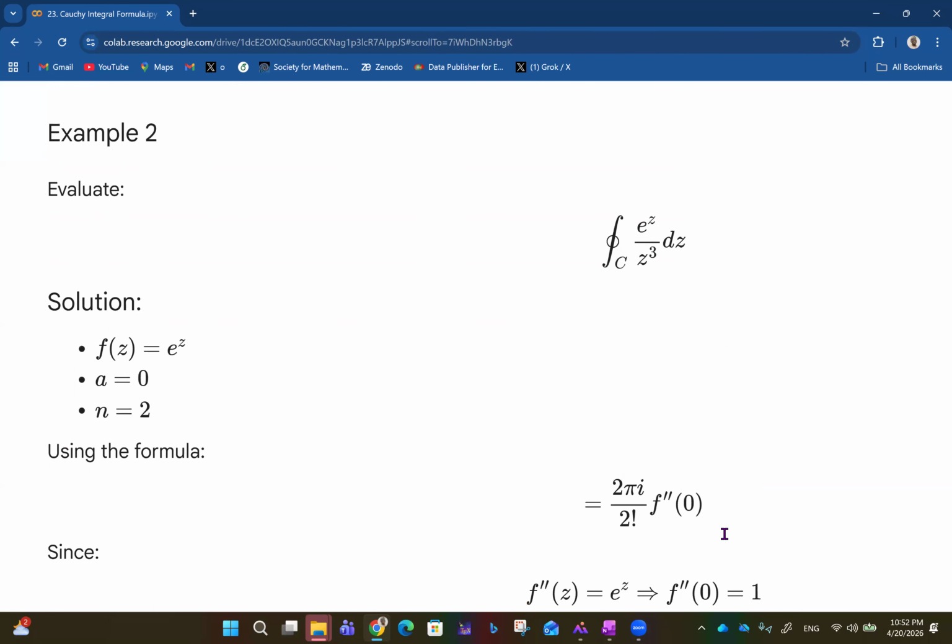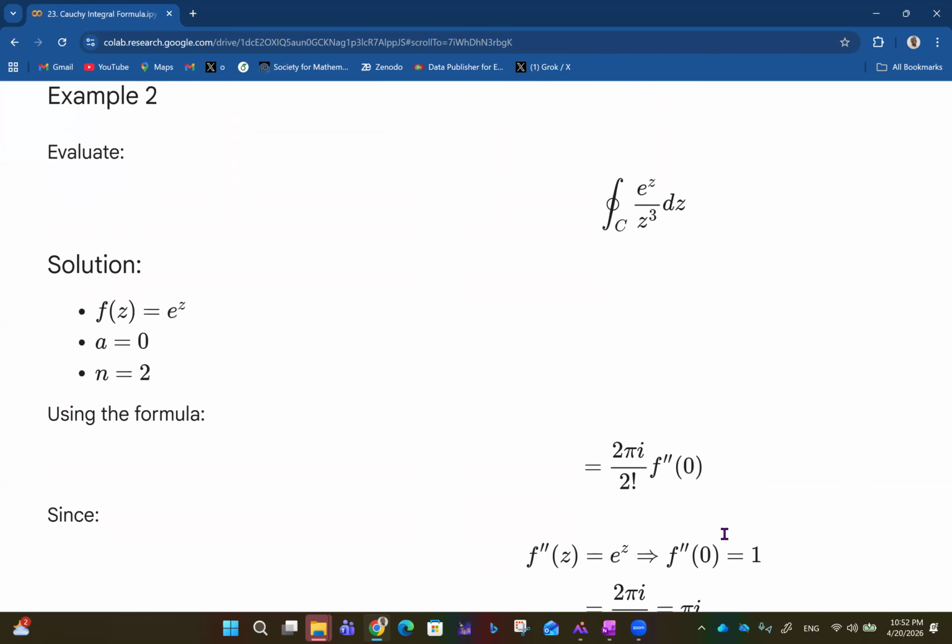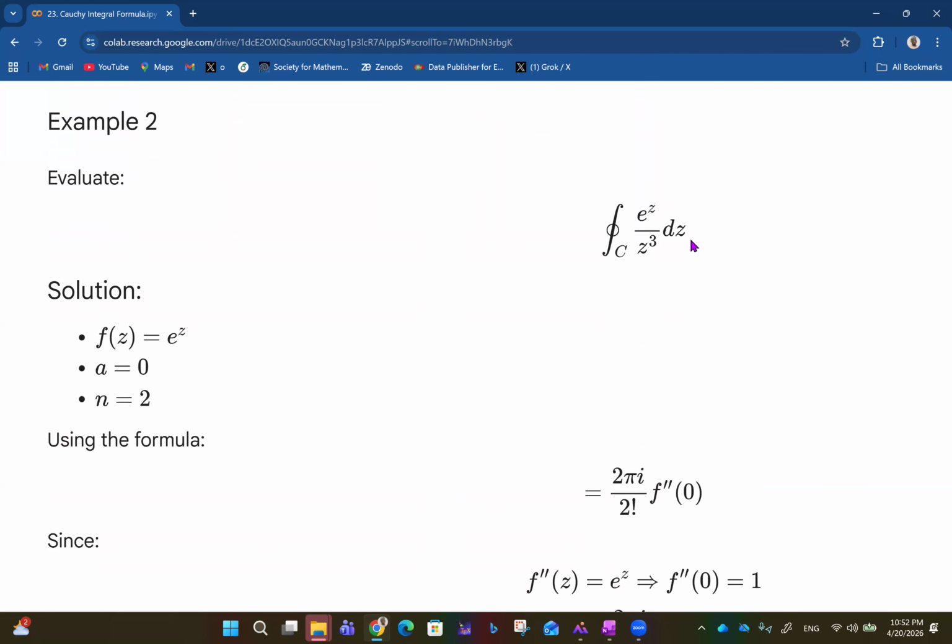So example two, which will help shed a bit more light. Evaluate along the closed curve C, e raised to the power z over z cubed dz. So f of z is e raised to the power z. Then a is 0, because normally it should be z minus something raised to the power 3, but here we have z minus 0. So a is 0 and n is 2.